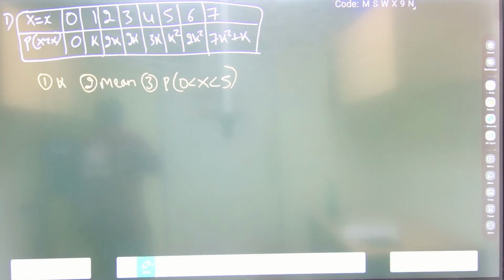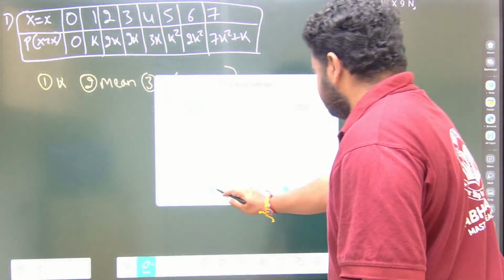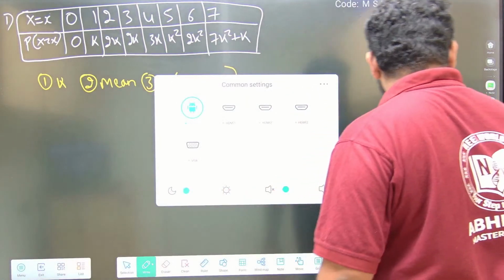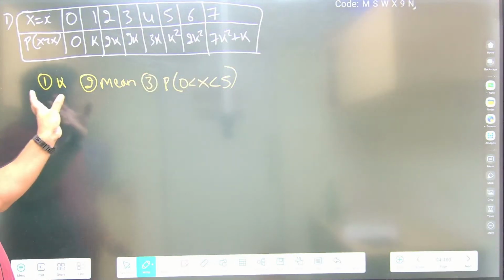Now see here, when you talk about this question, I think the brightness is more, let us reduce it. Now look at this. First, they are asking to find the value of k.